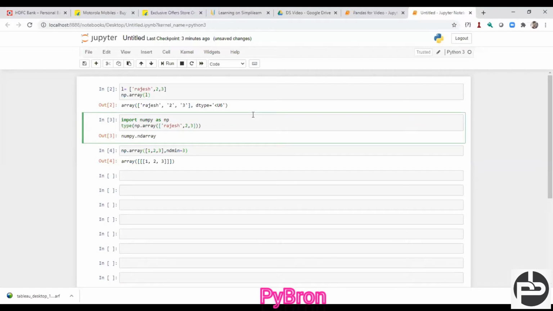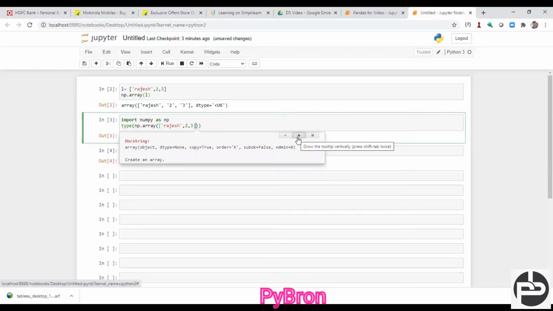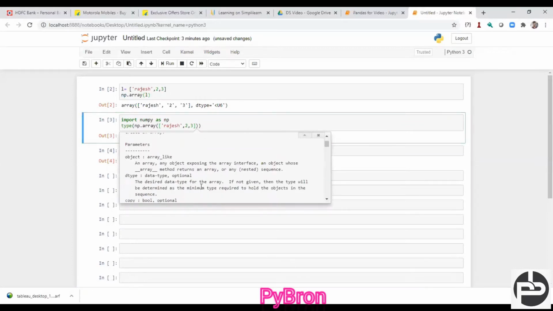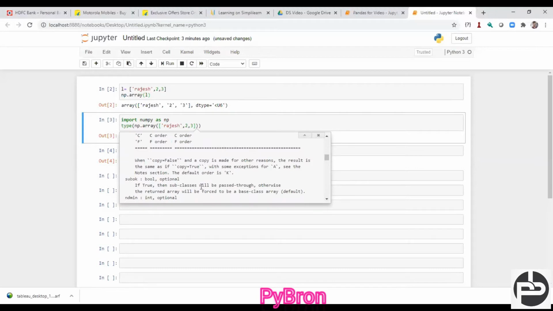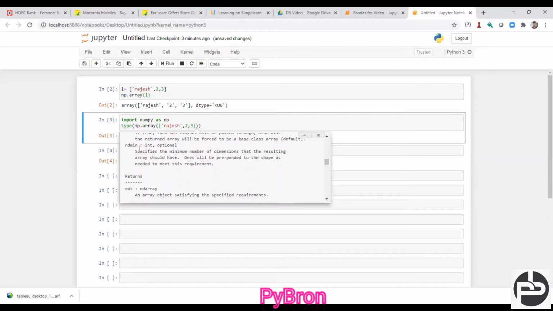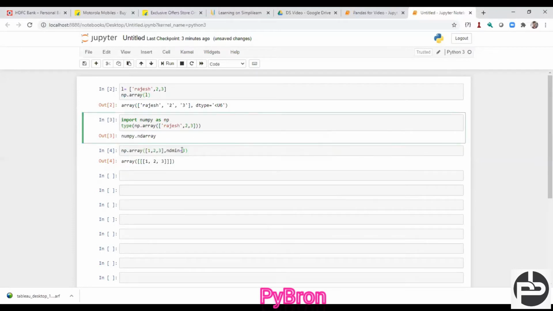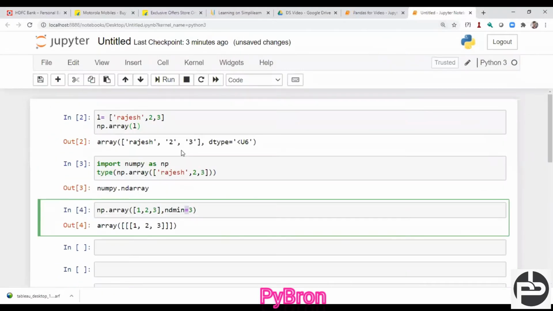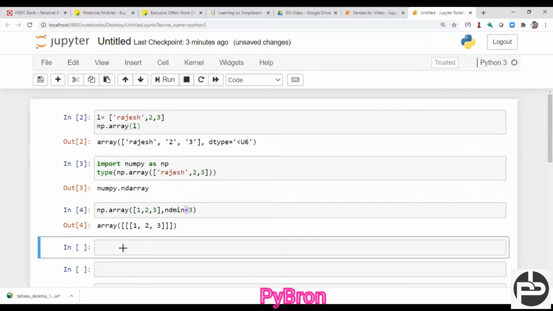If you press Shift plus Tab, you can see there is one argument like ndmin. It takes integer data, and whatever you pass there, right now I passed 3, so it will convert my array into a 3-dimensional array. The number of square brackets you get in front of the numbers is the dimension of the array. Basically, I would like to say this.